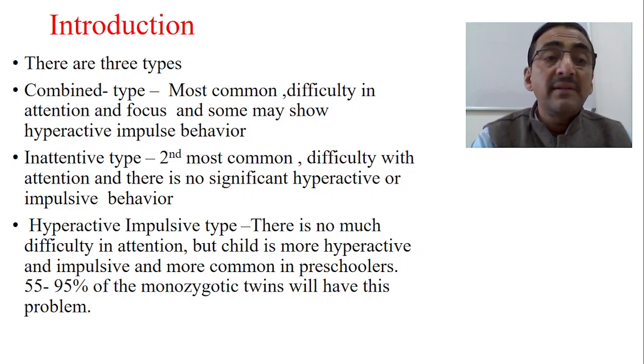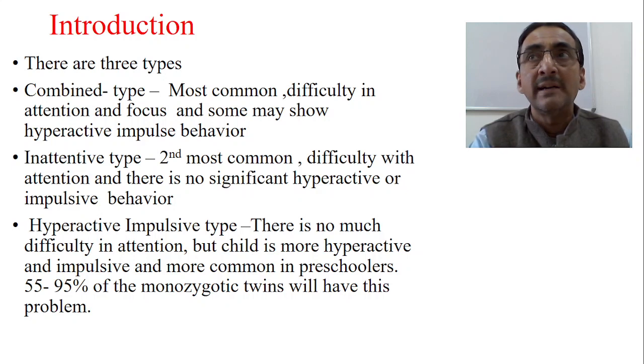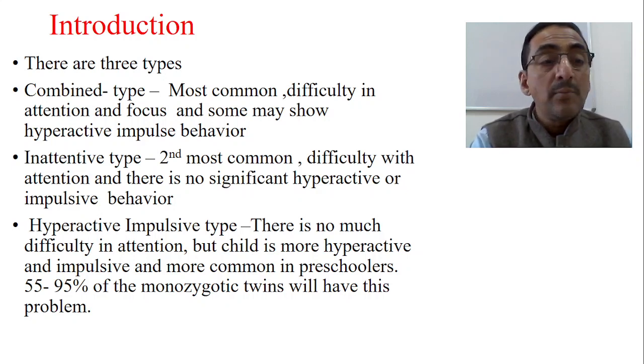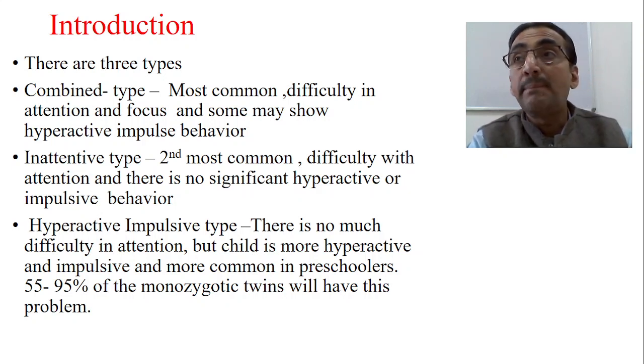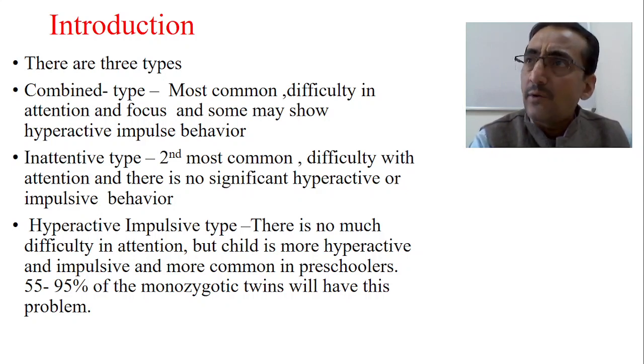And the third type is the hyperreactivity impulsivity type. That means there is no problem with the attention. Attention is proper, and there is not much difficulty in attention, but the child is more hyperreactive and impulsive, and this is more common in preschoolers. Many times it is to some extent physiological also. Preschoolers, 3, 4, 5 years, 3, 4 years. So this is quite common.